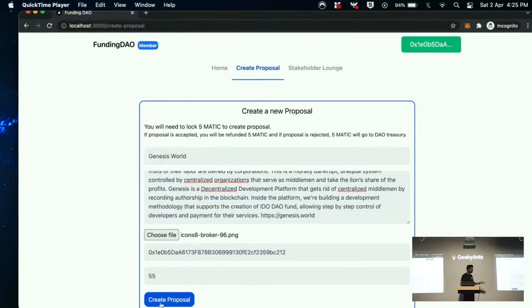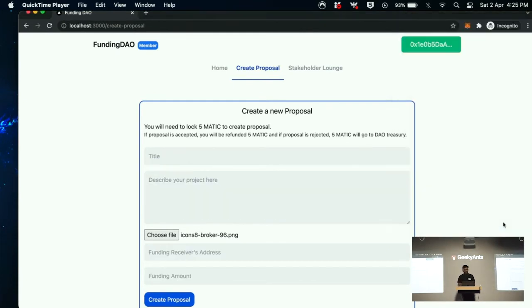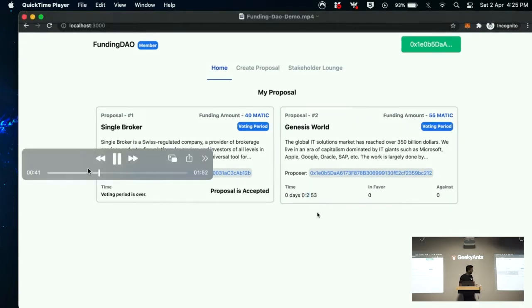So when you create a proposal, all the stakeholders will be able to see your proposal, and they have a fixed time period where they can vote whether to give you funding or not. They can also contact you directly and ask you questions if they want. So we have 2 proposals here.